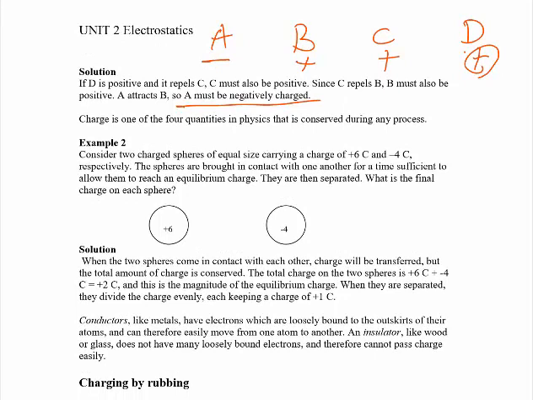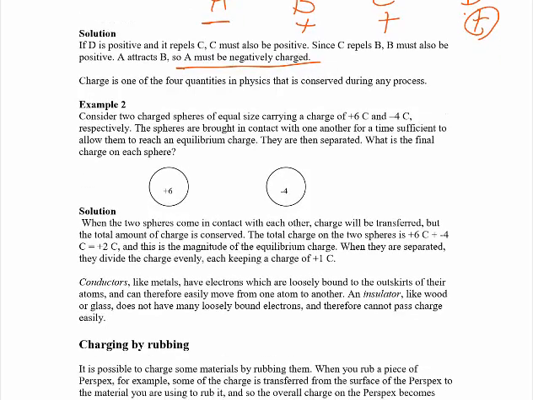Okay. Charge is one of the quantities in physics that is conserved during any process. Let us consider one example. Consider two charged spheres of equal size carrying positive 6 coulomb charge and negative 4 coulomb respectively. The spheres are brought into contact with one another for a time to allow them to reach an equilibrium charge. Then they are separated. What is the final charge on the spheres?